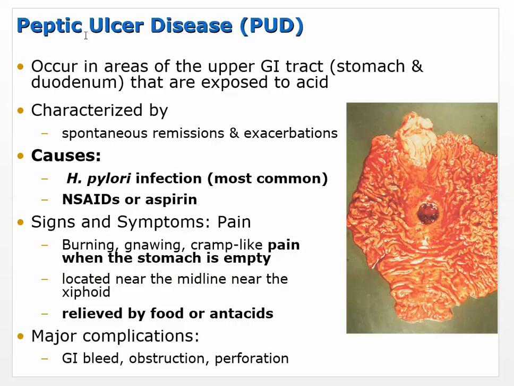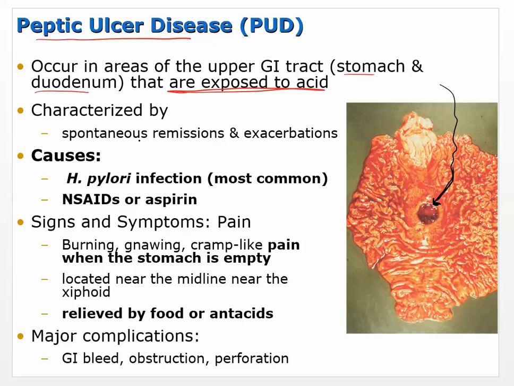Okay, all right. So what happens when the damage progresses to peptic ulcers? So we end up with something called peptic ulcer disease. It occurs in the upper GI tract, the stomach, and the duodenum that are exposed to acid. So that's generally where it happens, in the stomach and the first part of the small intestine that are exposed to acid. You can kind of see that in this picture here. You can see the normal-ish looking tissue, but then you look here and you see where an ulcer has developed. It's sort of broken through, and you've got perhaps some bleeding. It may perforate completely. And so that's a peptic ulcer.